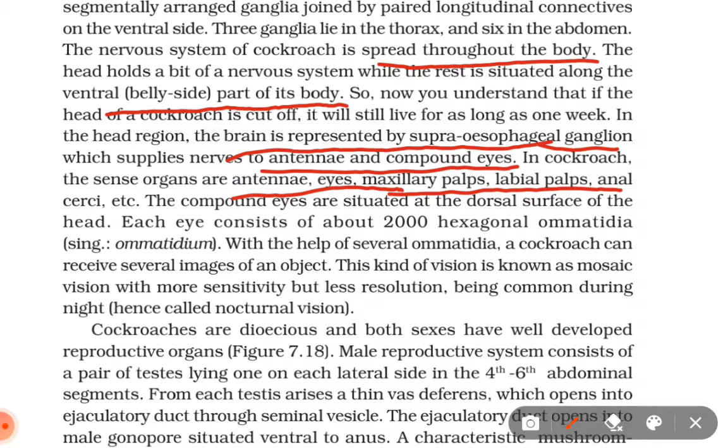The compound eyes are situated at the dorsal surface of the head. Each eye consists of about 2000 hexagonal ommatidia. Singular is ommatidium. With the help of several ommatidia, a cockroach can receive several images of an object. This kind of vision is known as mosaic vision, with more sensitivity and less resolution, being common during night, hence called nocturnal vision.